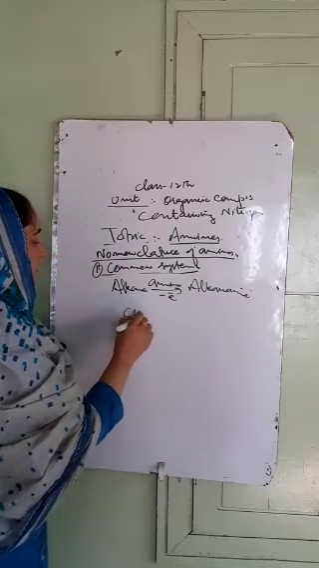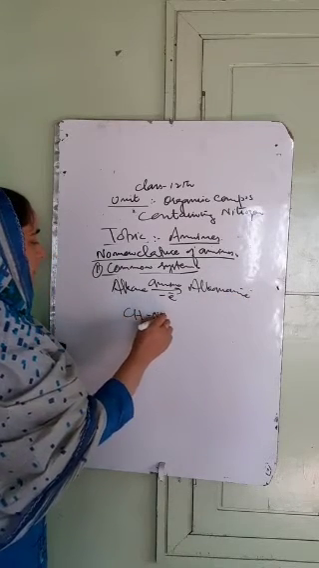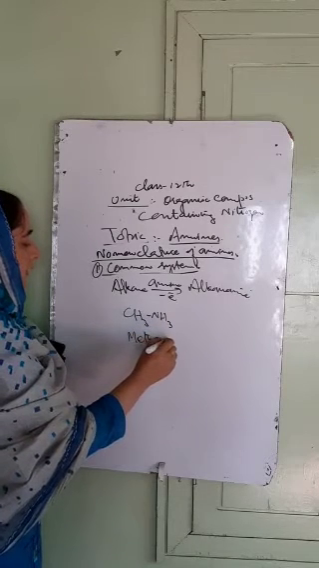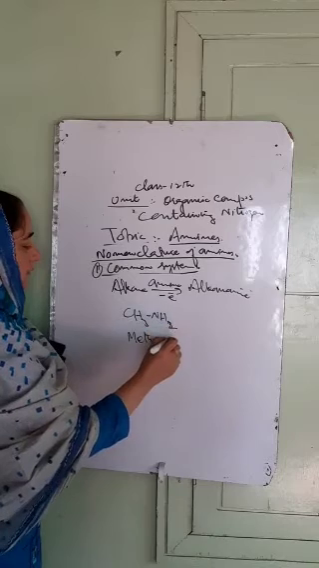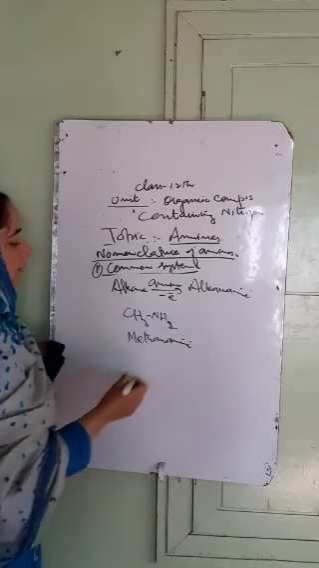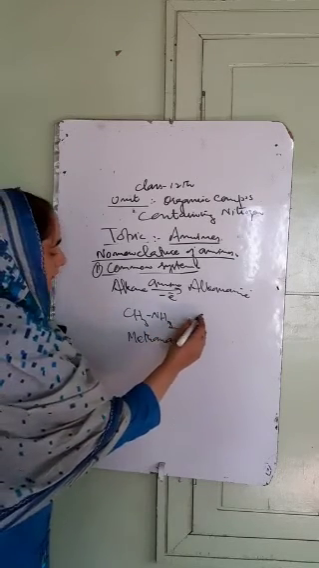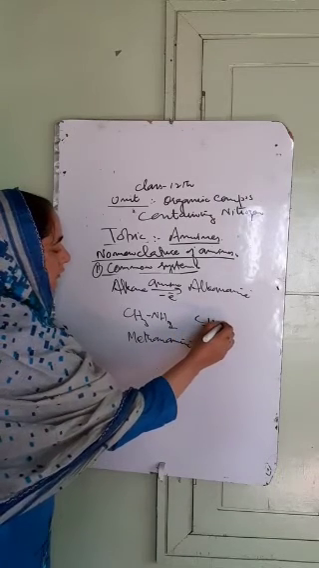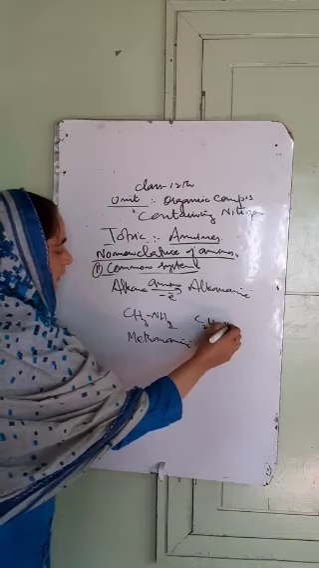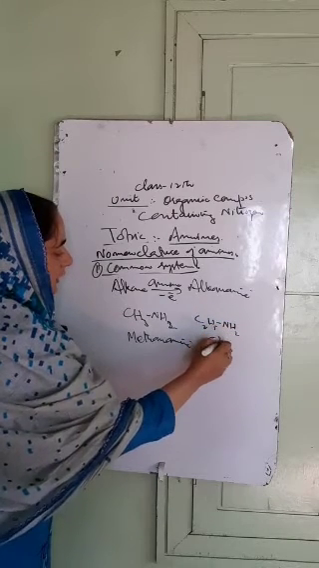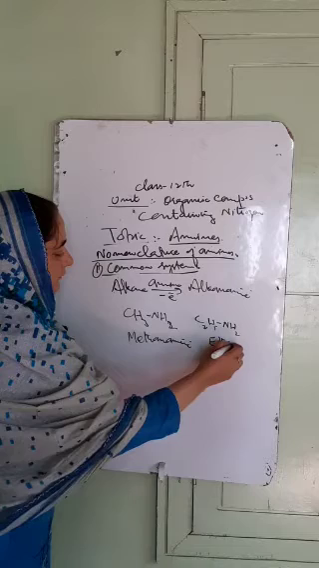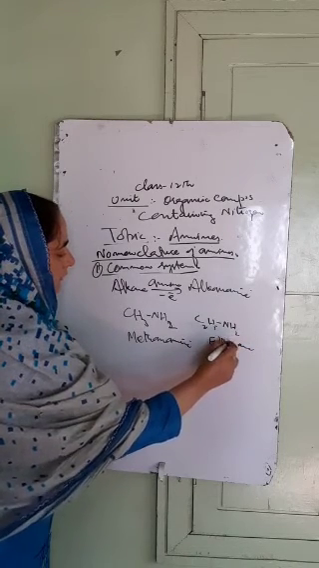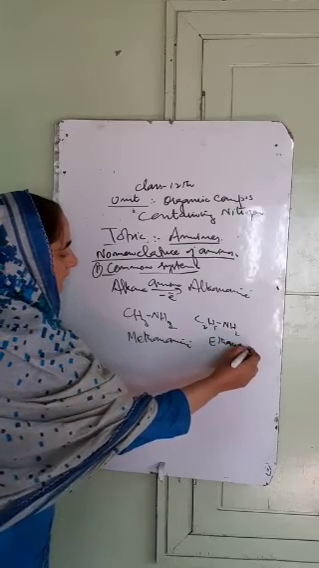For example, you have CH3NH2. What will its name be? Methane, we replace the E with amine: methanamine. Similarly, we have C2H5NH2. It is ethanamine.